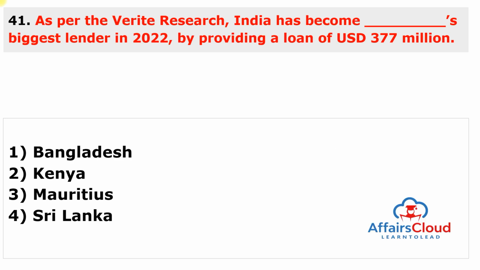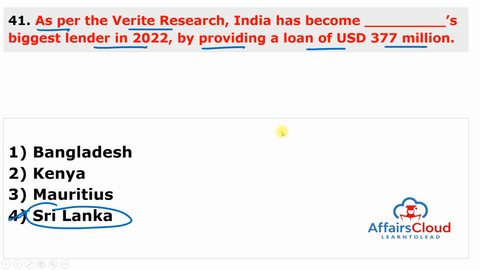Moving to the next question. As per the Virait research, India has become dash biggest lender in 2022 by providing a loan of $377 million. And this country is Sri Lanka. Answer of this question is 4. So according to the Virait research, a Colombo-based independent think tank, India has become Sri Lanka's biggest lender in the year 2022, providing a loan of almost $377 million as it faced political crisis as well as